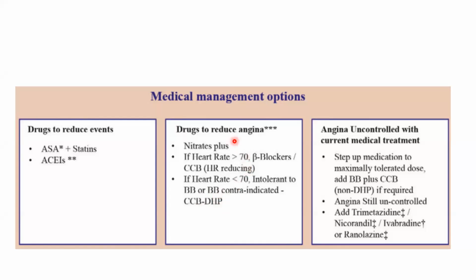Okay, so these three, nitrates, calcium channel blockers, and beta blockers, are the main important things to reduce anginal attacks as a prophylaxis. But statins, antiplatelets, and ACE inhibitors are given as adjuvants, especially in case of unstable angina. And if anything is not managed by all these things, then medical help has to be taken.